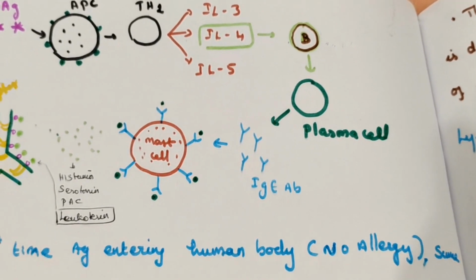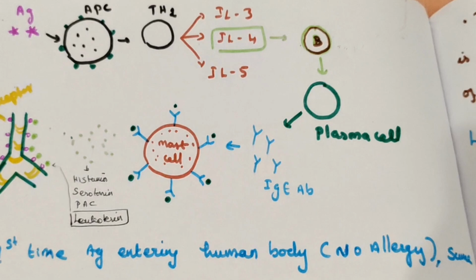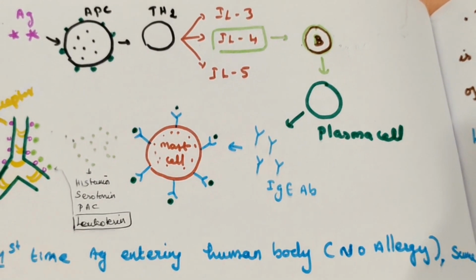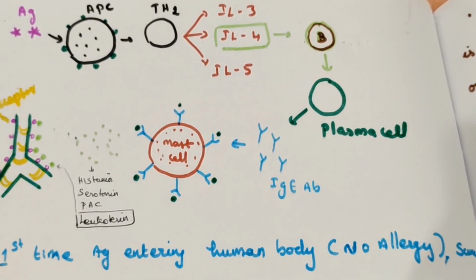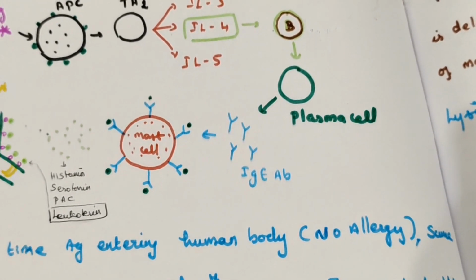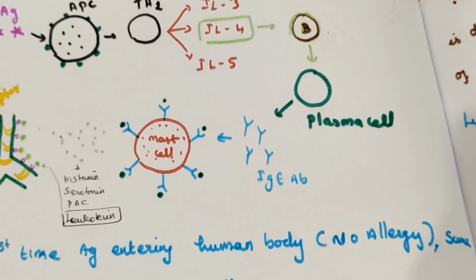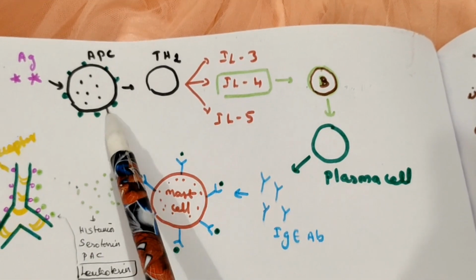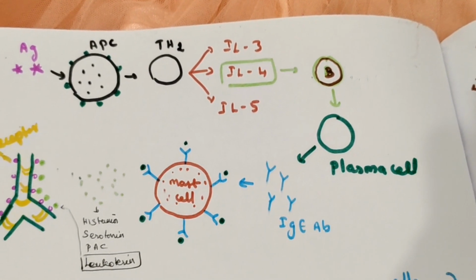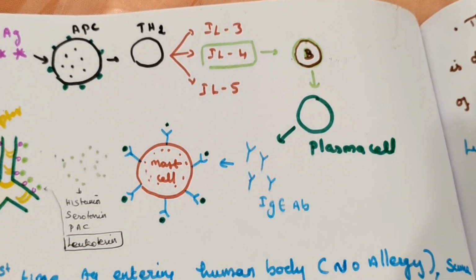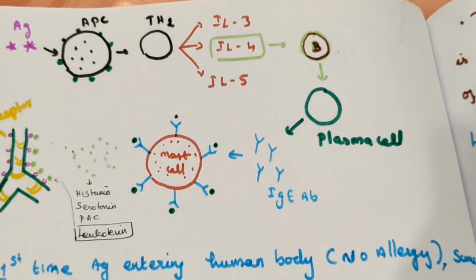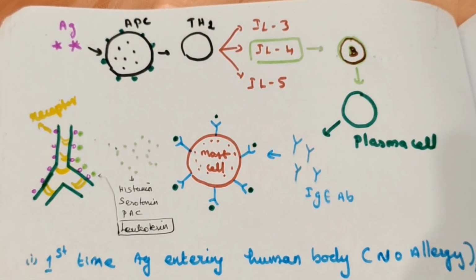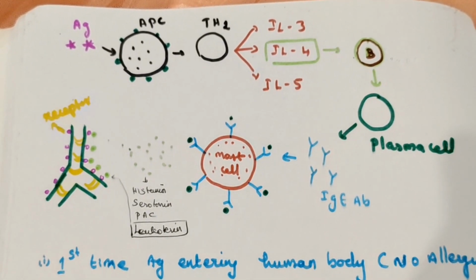There are 5 different types of antibody: IgG, IgA, IgM, IgE, IgD. Here the plasma cell forms IgE antibody. This will go to the antigen and form an antigen antibody complex. Then there will be phagocytosis, and this antigen is destroyed. The first time there is no allergy, the antigen is destroyed.